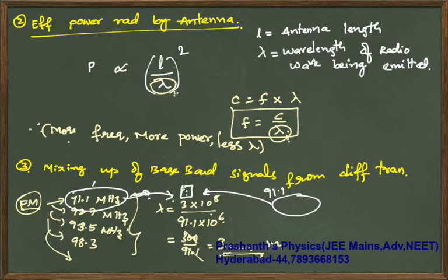Let us say a Telugu radio station is somewhere, and a Hindi radio station in Delhi, and both are allocated the same frequency. What will happen? This listener, somewhere in between, will not be able to differentiate which language radio is coming to his device.